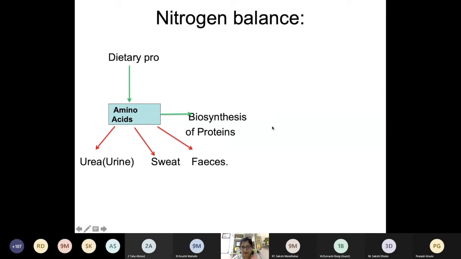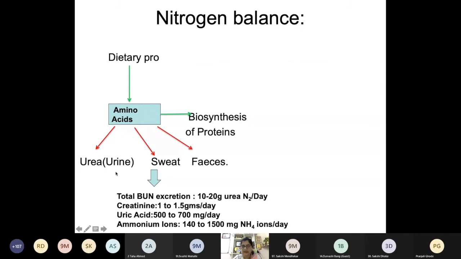Okay. Now, how is nitrogen excreted? Nitrogen is excreted in the form of different non-protein nitrogenous compounds. It is excreted in the form of blood urea nitrogen, 10 to 20 gram of urea nitrogen is excreted per day. Then creatinine is also excreted in the urine, normally 1 to 1.5 grams per day.